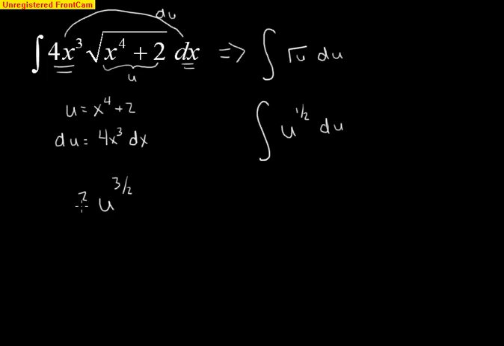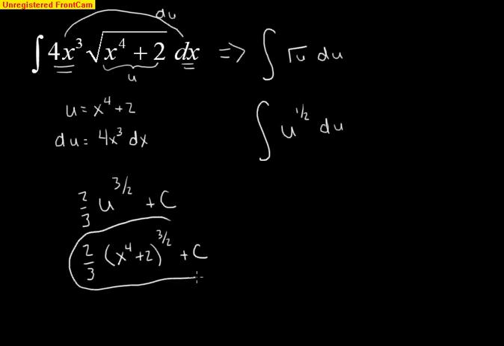Dividing by 3/2, same as multiplying by 2/3. And going plus c here. Then all I have to do is plug the u back in. And I have 2/3 quantity of u was x to the 4th plus 2 to the 3/2, and then plus c. So there winds up being my answer for that integral there.